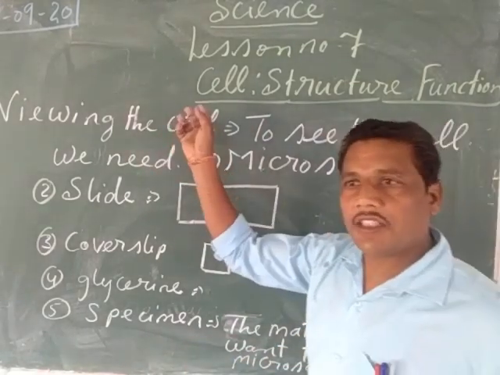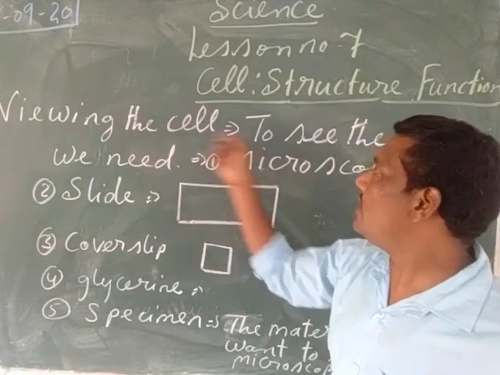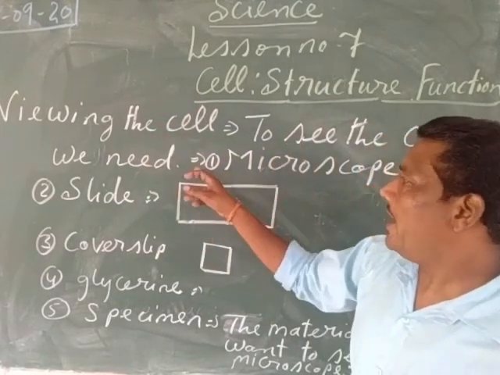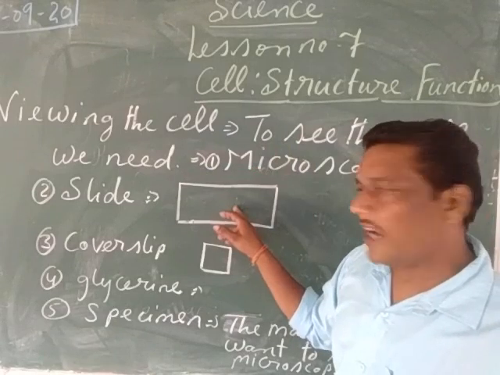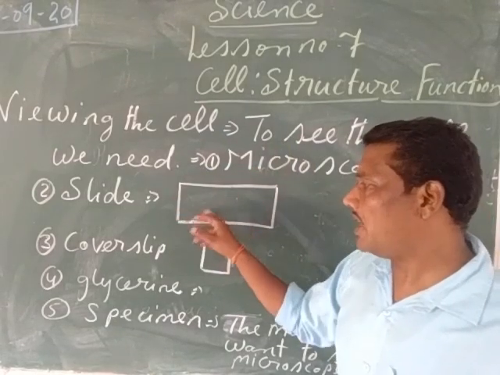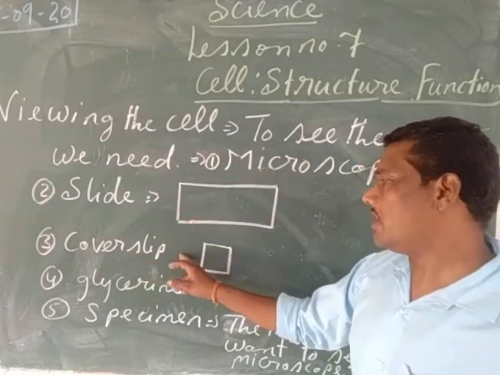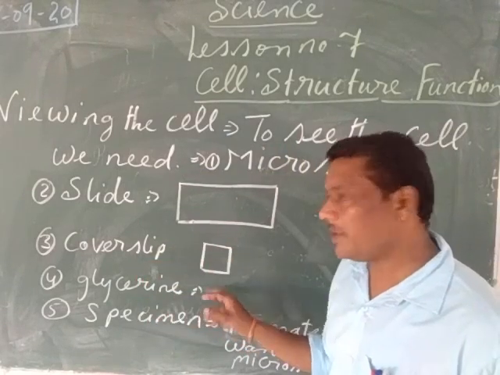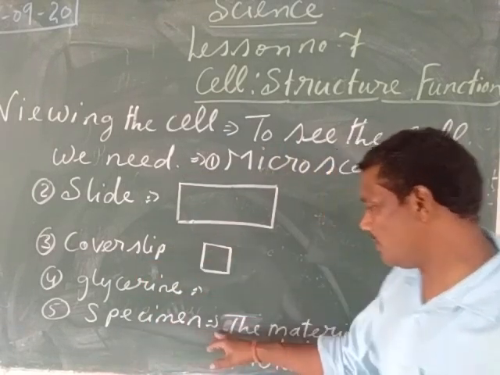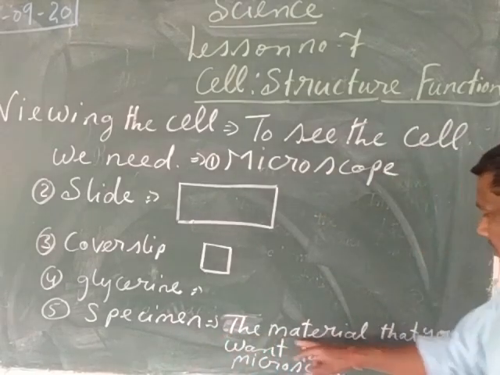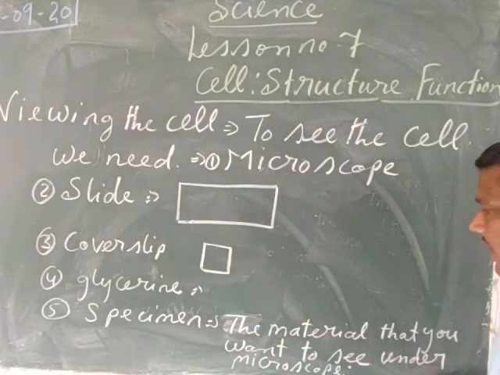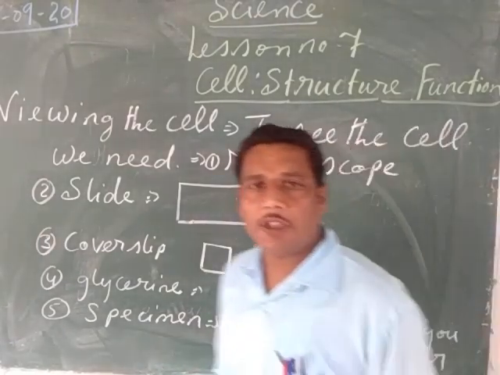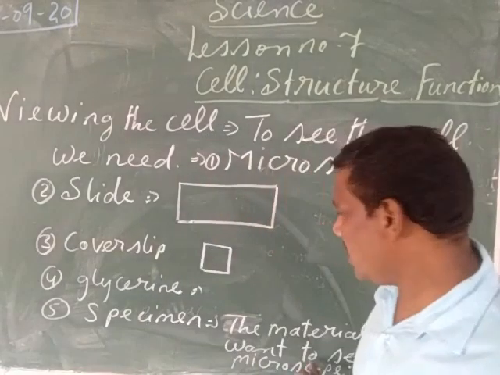So we cannot see the cells with our naked eye. For seeing the cells, we need the microscope. Along with the microscope, you need the slide, which is a rectangular piece of glass. Then you need the cover slip, which is a square piece of glass. Then you need the glycerine, which is added to the material. Then you need the specimen. What is a specimen? The material that you want to see under the microscope is called the specimen.